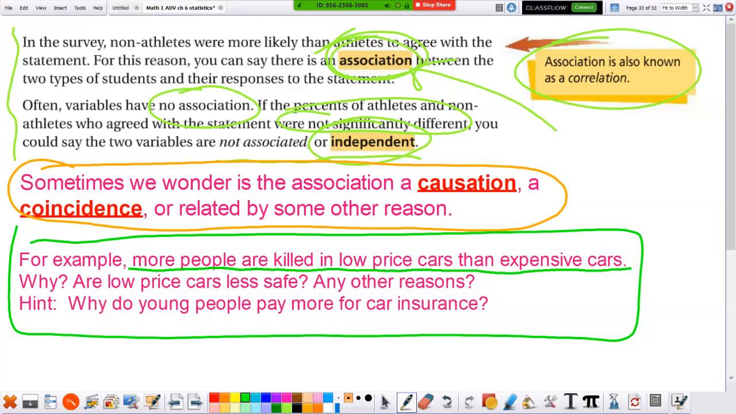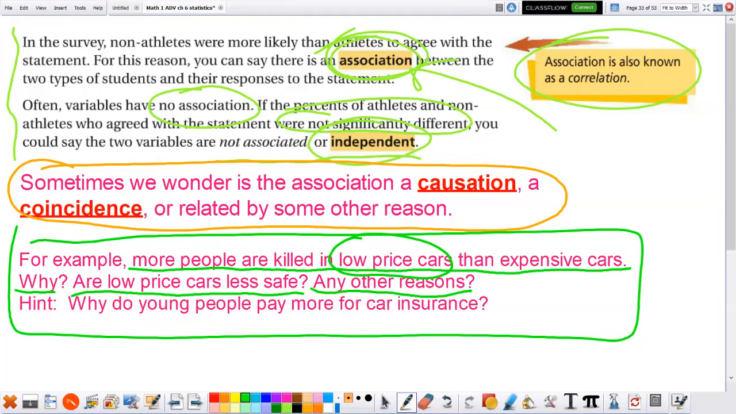What did you conclude there? I put, why is that? Why are more people killed in low-priced cars than expensive cars? Are low-priced cars less safe? Or is there some other reason? Go ahead and pause the video and think about it. Talk about it with someone in your house.